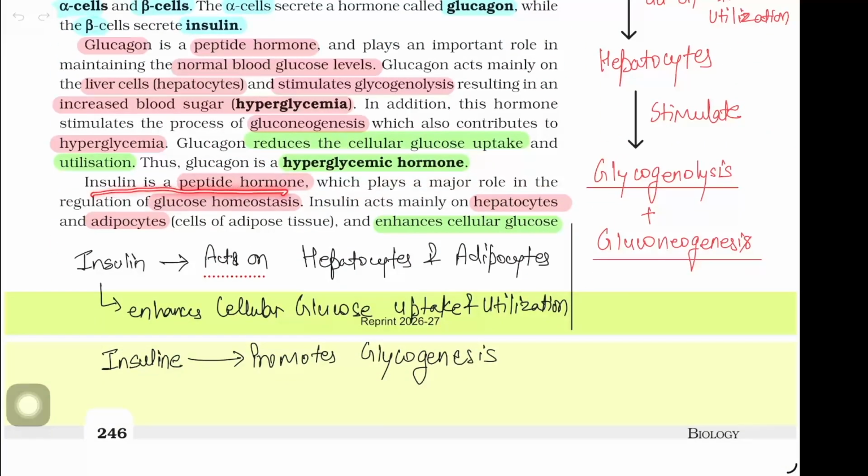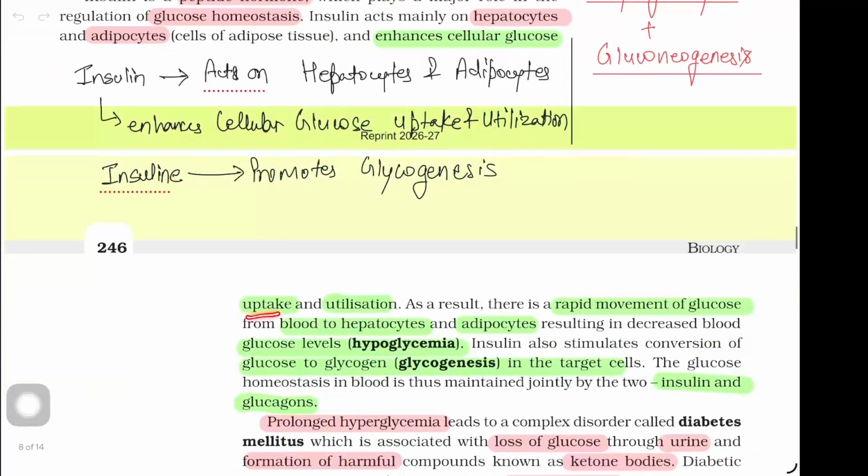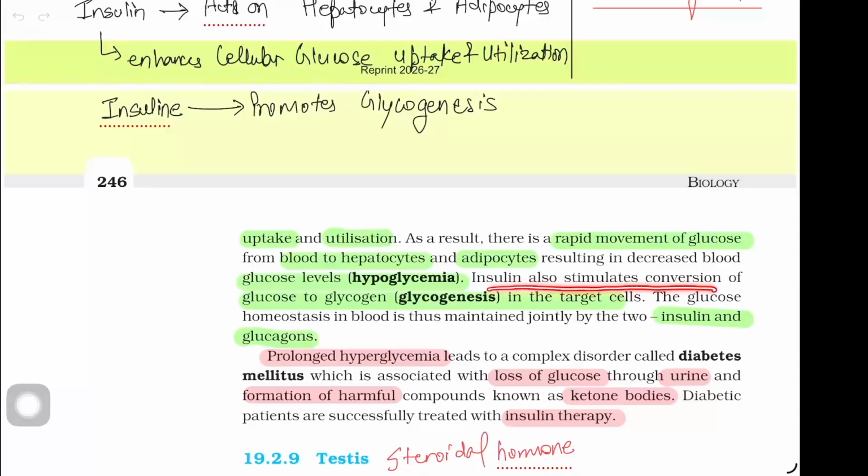Insulin is a peptide hormone which plays a major role in the regulation of glucose homeostasis. Insulin acts mainly on hepatocytes and adipocytes. Adipocytes are cells of adipose tissue. Insulin enhances cellular glucose uptake and utilization. As a result, there is a rapid movement of glucose from blood to hepatocytes and adipocytes, resulting in decreased blood glucose level, that is hypoglycemia. Insulin also stimulates conversion of glucose to glycogen, that is glycogenesis, in the target cells. The glucose homeostasis in blood is thus maintained jointly by the two, insulin and glucagon.